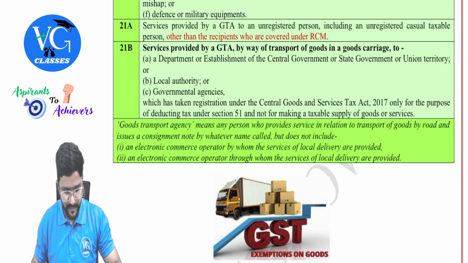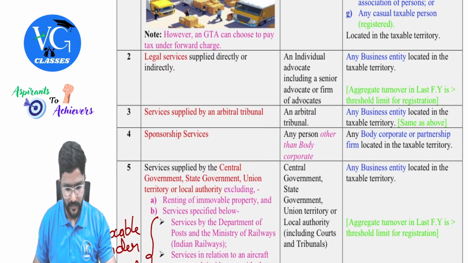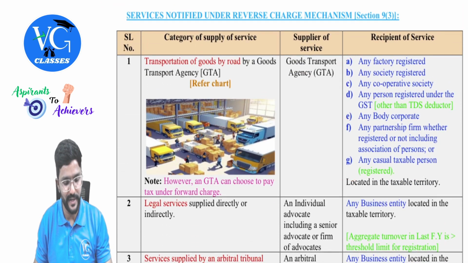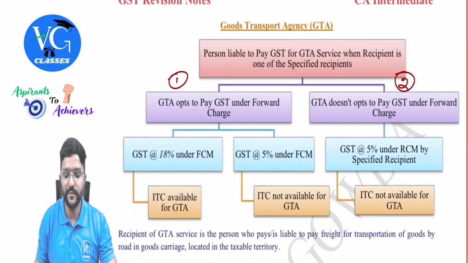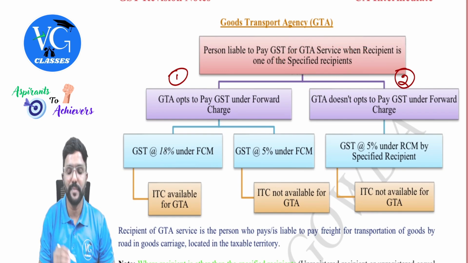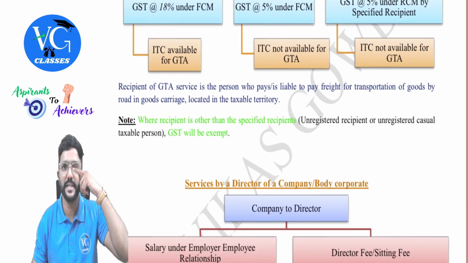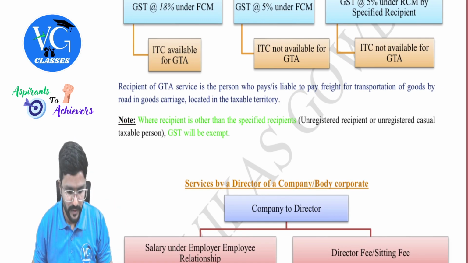Just a minute, I will go back to that chart. One chart was there, no? I will show you. You can see all these people put together, we call them specified recipients. After that, I had given a chart. Only if the recipient is a specified recipient, the supply would be taxable, either under forward charge as the first choice, or if not, then reverse charge. Then I had also given a note telling that if the recipient is not a specified recipient, then it is exempt. Got it? Yes, sir.